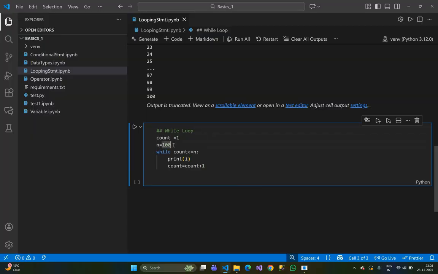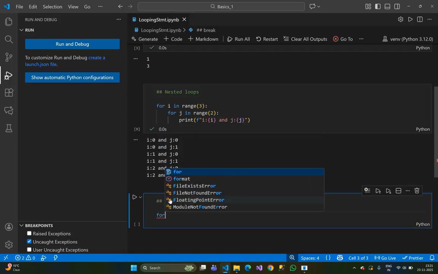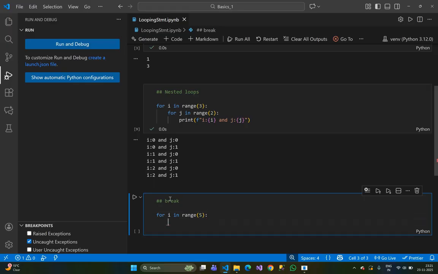So I have taken a variable count as 1, and here we will use the break control statement. Where is break used? Suppose I am using a for loop, for i in range 5, then it comes from 0 to 4.